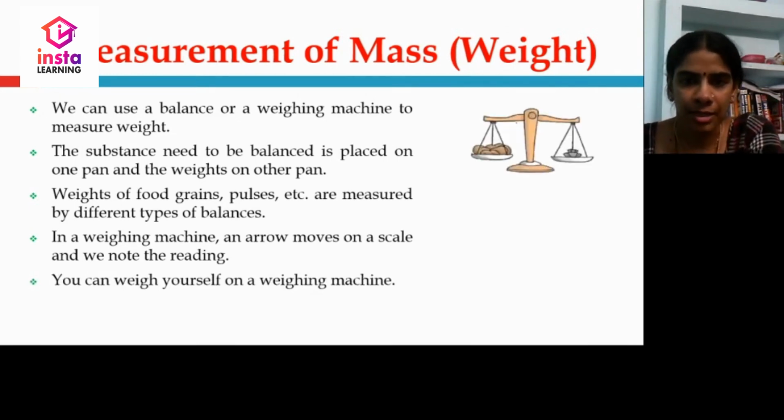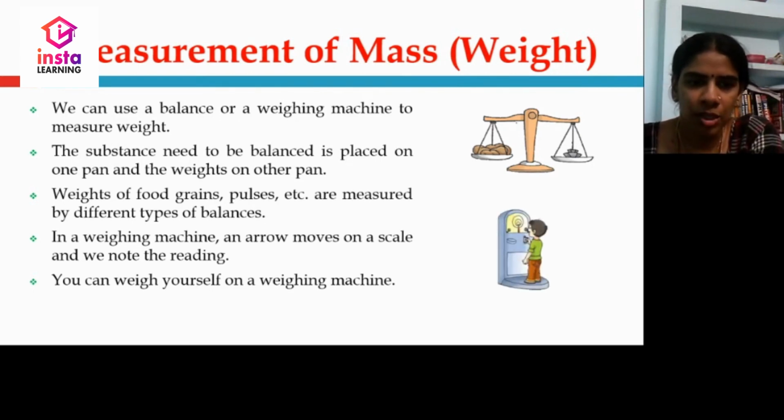This is a balance. You can balance the object by placing it in one pan and the weight on the other pan. Generally, we can see this in the shops of food grains, pulses and all. We can see even the vegetable vendor having this. A boy measuring his weight with the help of a weighing machine. You can see an arrow on the scale shows the reading.